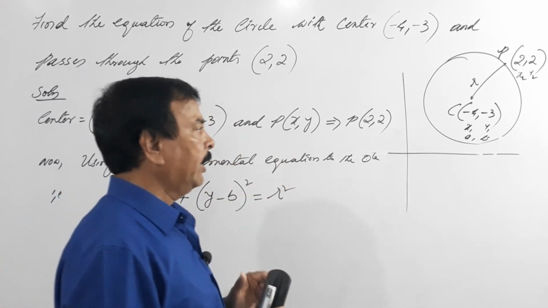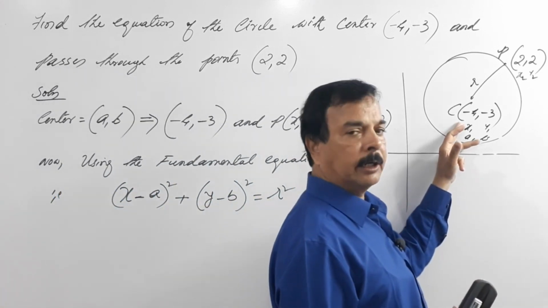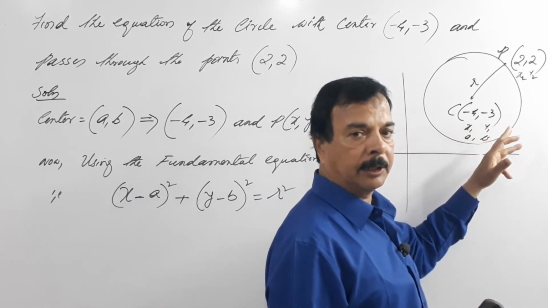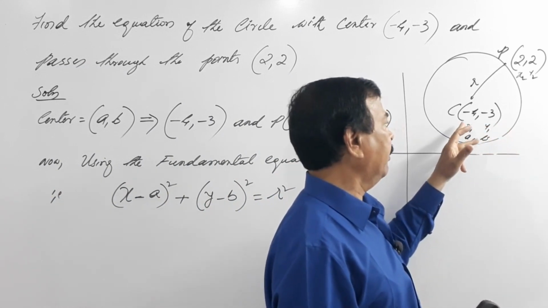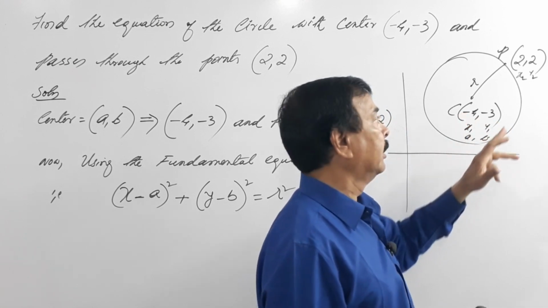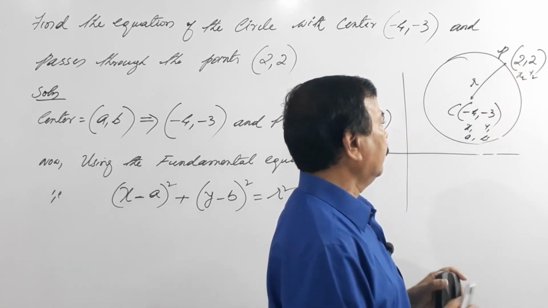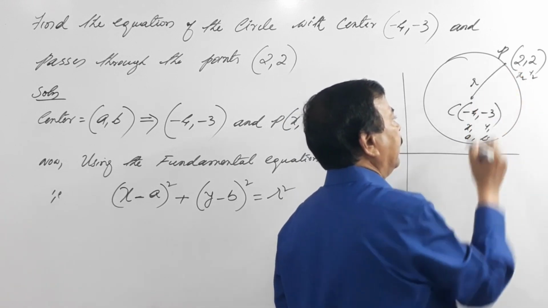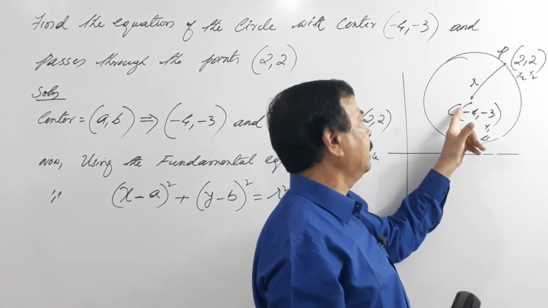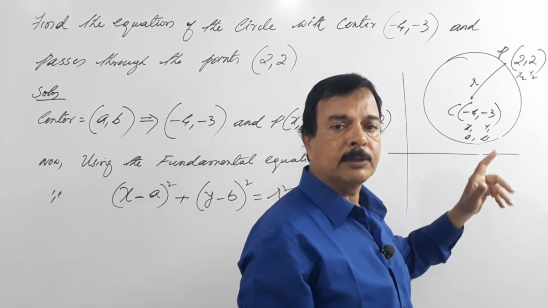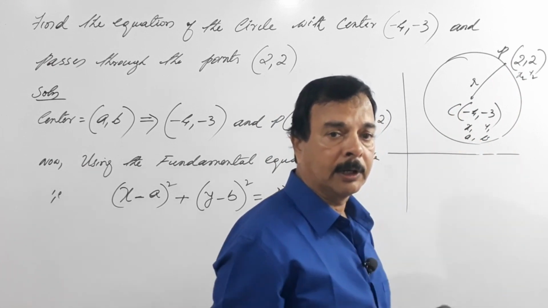But what we have is the center, that is minus 4 comma minus 3, and we have a point on the circumference, that is 2 comma 2. In order to find the radius, that is from point C to point P, we will use the distance formula, what I taught you earlier.